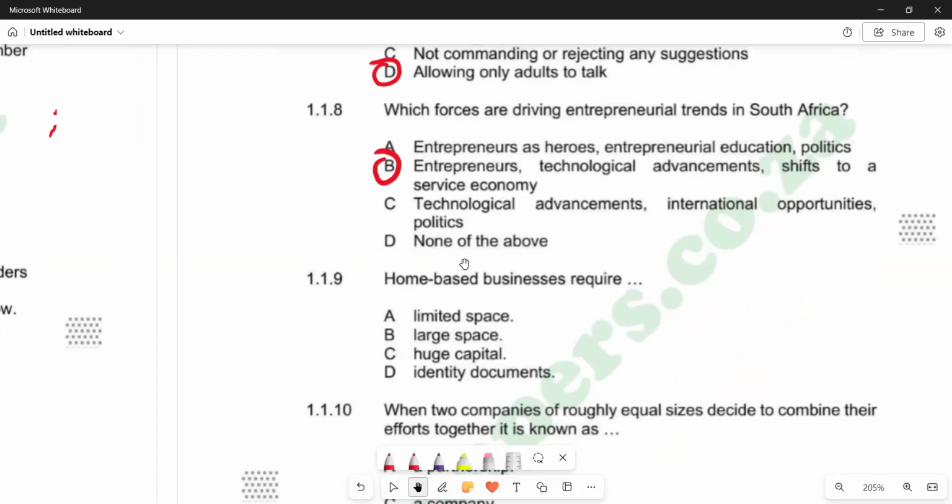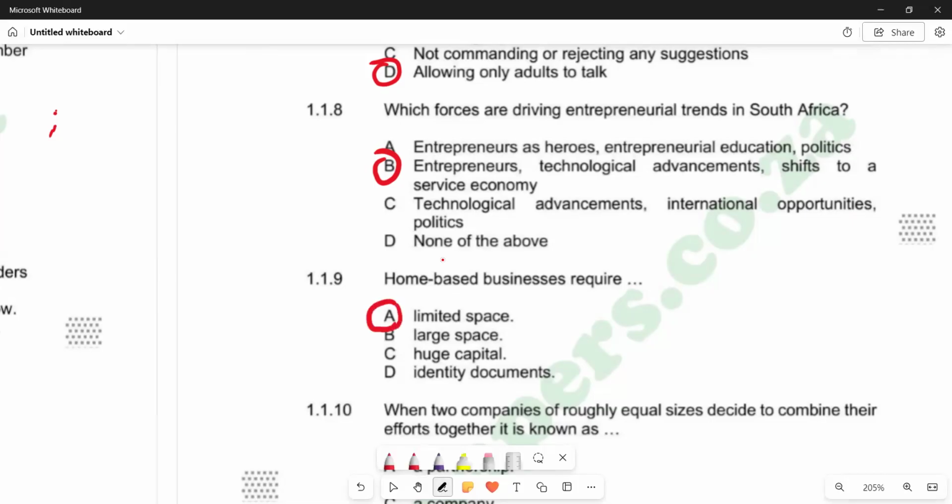So you see that home-based business, we are saying this is business that is being done in households, obviously, in terms of a large space, there's no need for large space. And C, huge capital, there's no need for huge capital, since this thing is going to be done at a small scale. And then we have got identity documents. There are no identity documents that are being needed when you're operating at a household. So obviously, the correct answer that we have is limited space. So of course, we have a limited space when we are operating home-based. So A is the correct answer.